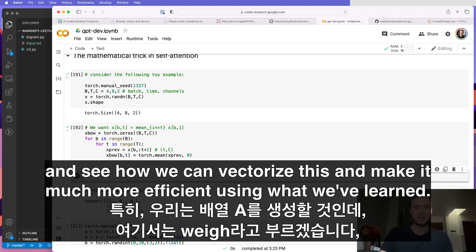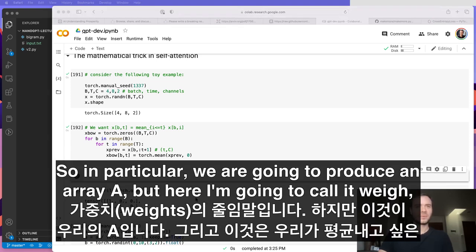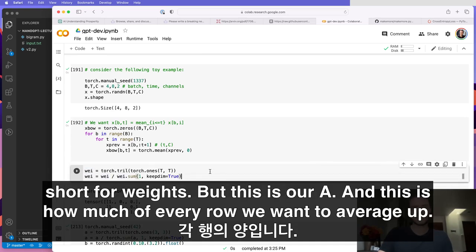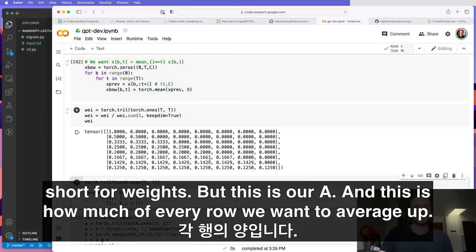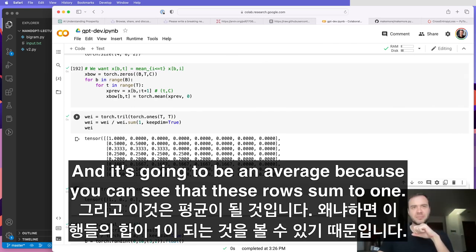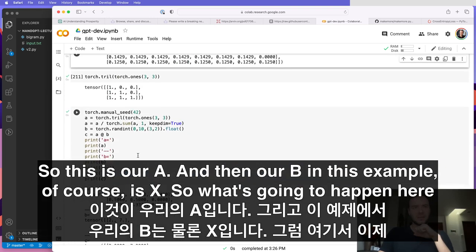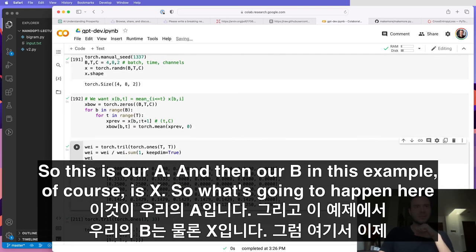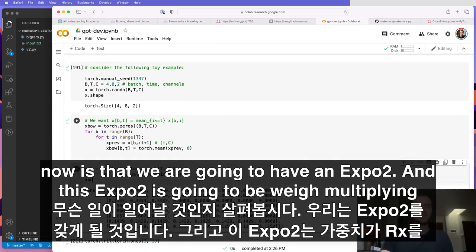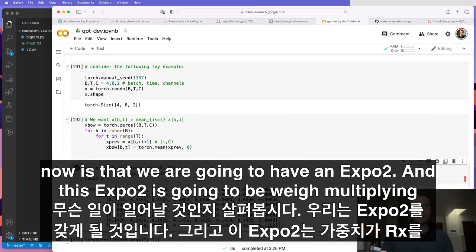So in particular, we are going to produce an array A, but here I'm going to call it wei, short for weights. But this is our A. And this is how much of every row we want to average up. And it's going to be an average because you can see that these rows sum to 1. So this is our A. And then our B in this example, of course, is X. So what's going to happen here now is that we are going to have an xbow2. And this xbow2 is going to be wei multiplying x.